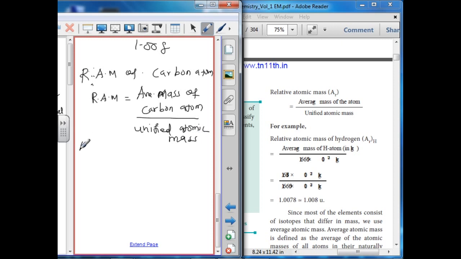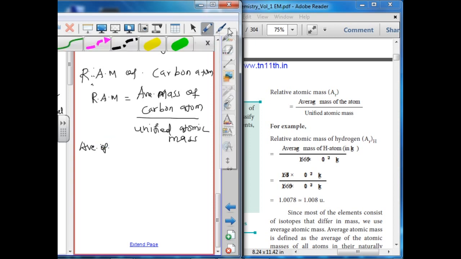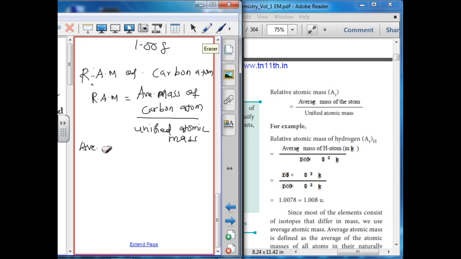So first calculate the average mass of a carbon atom, which equals mass divided by Avogadro number.